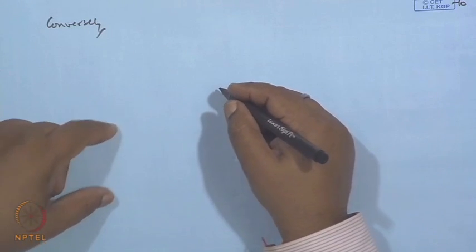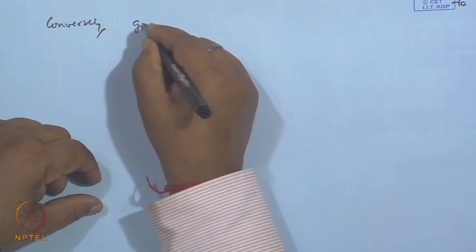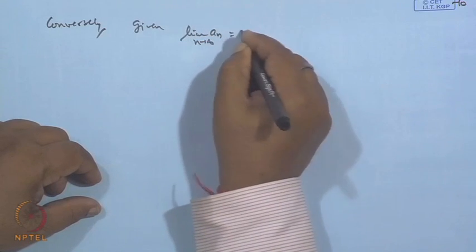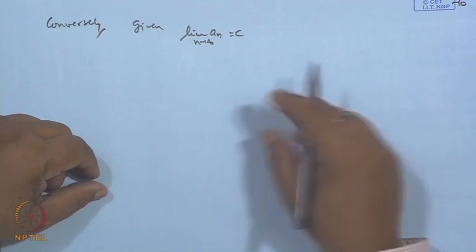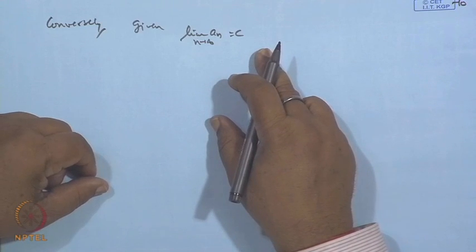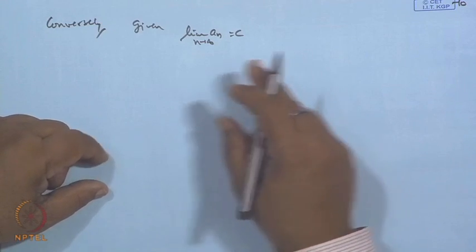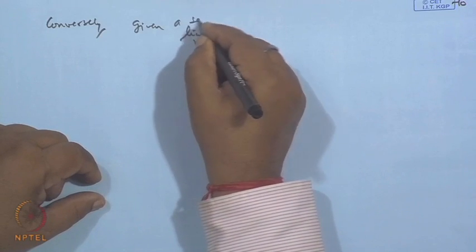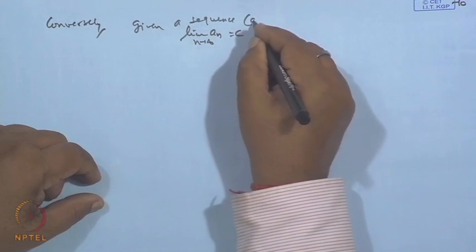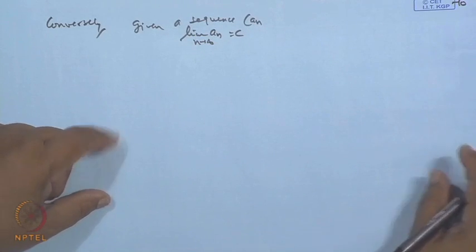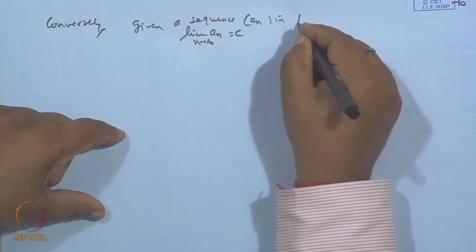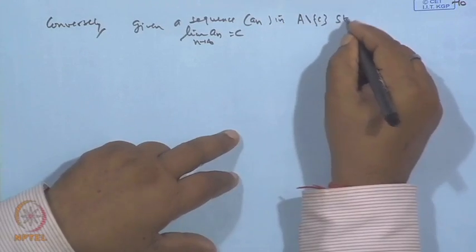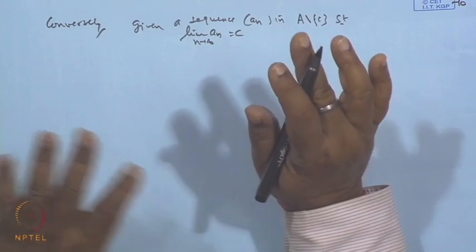suppose the limit of a_n is given to be C, as n tends to infinity. Conversely, given a sequence a_n in the set A minus C, such that the limit of this a_n is C. This is given.